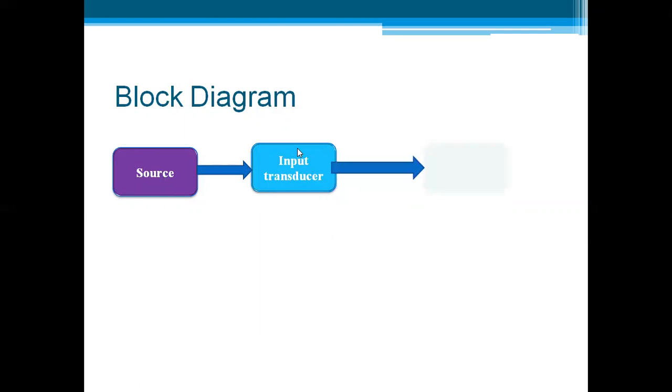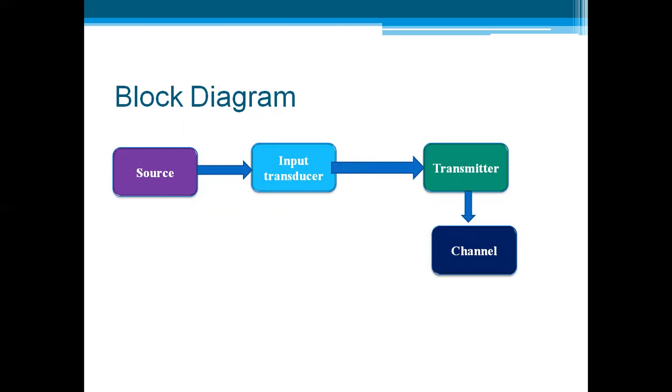After the input transducer, the next block is a transmitter. What the transmitter does is convert whatever input data we have into a suitable format, and then transfer the data over a channel. The channel can be wired or wireless depending upon the condition. After the transmitter, we have an electrical signal. That electrical signal is modulated and converted into an electromagnetic signal by the transmitter, and then it is transferred